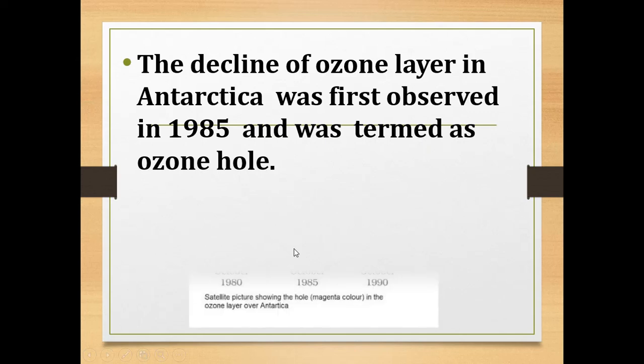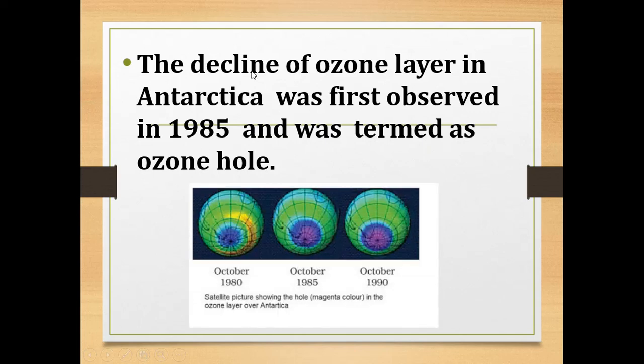Now, the decline of the ozone layer. Decline means depletion. The depletion of the ozone layer in Antarctica was first observed in the year 1985 and was termed the ozone hole. Scientists have observed through satellite pictures that there is a hole in the ozone layer in Antarctica, first observed in 1985.